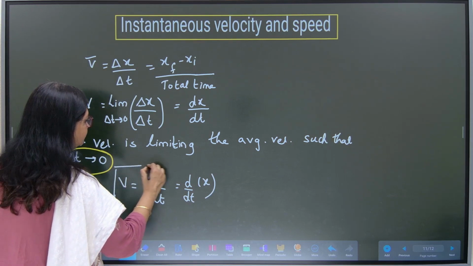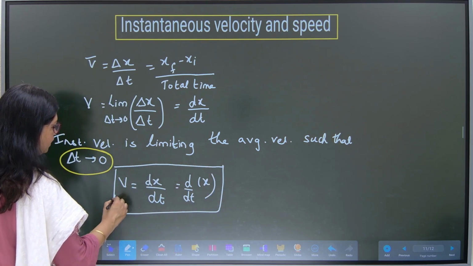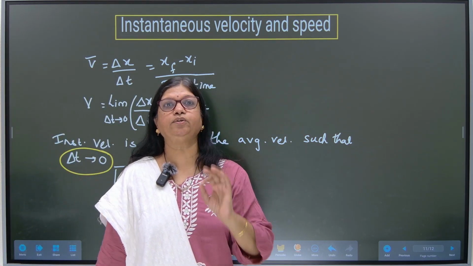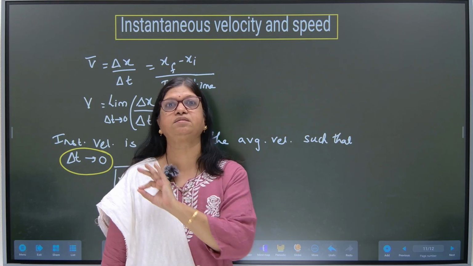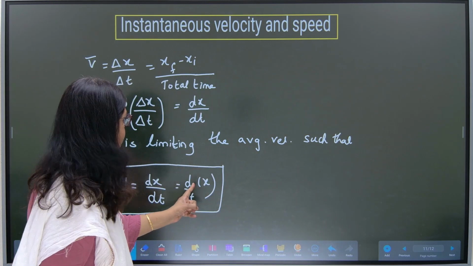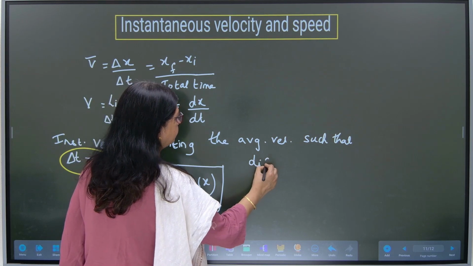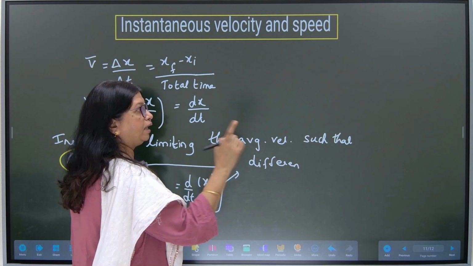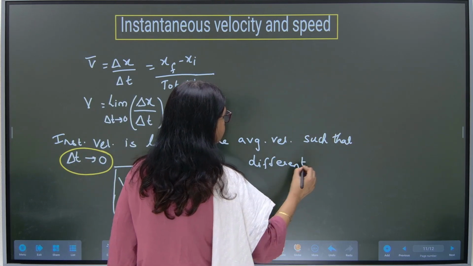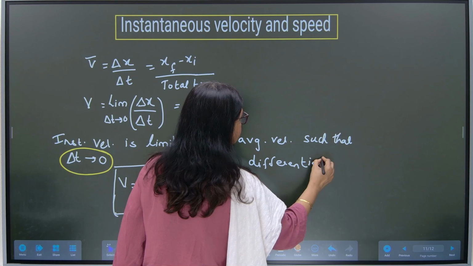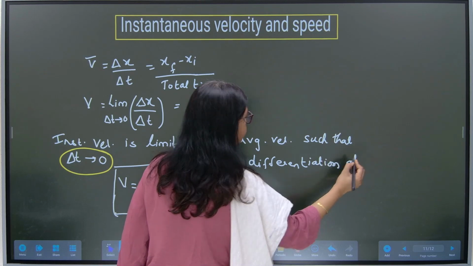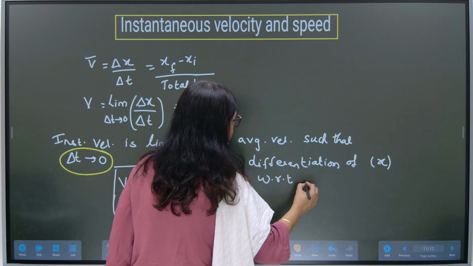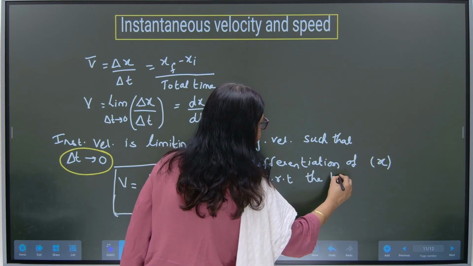Now, what is this dx upon dt? It is the first time you are going to learn what is differentiation. How to read this? Differentiation. It is a very vast concept in maths. Differentiation of the variable x with respect to the time t.